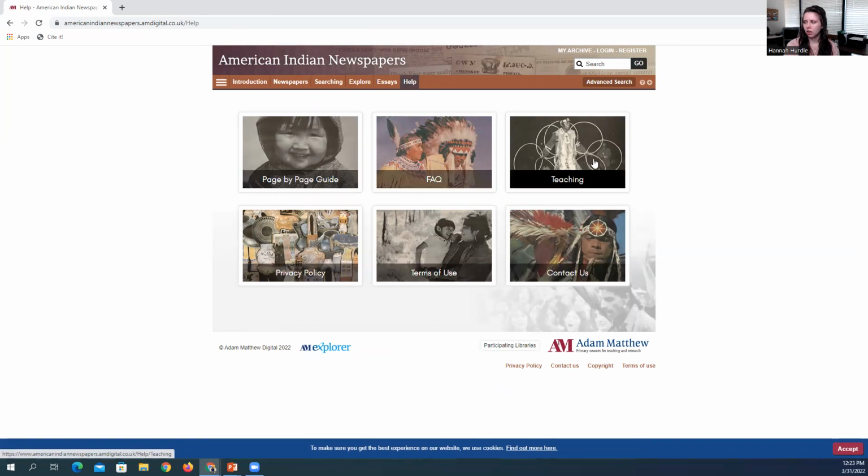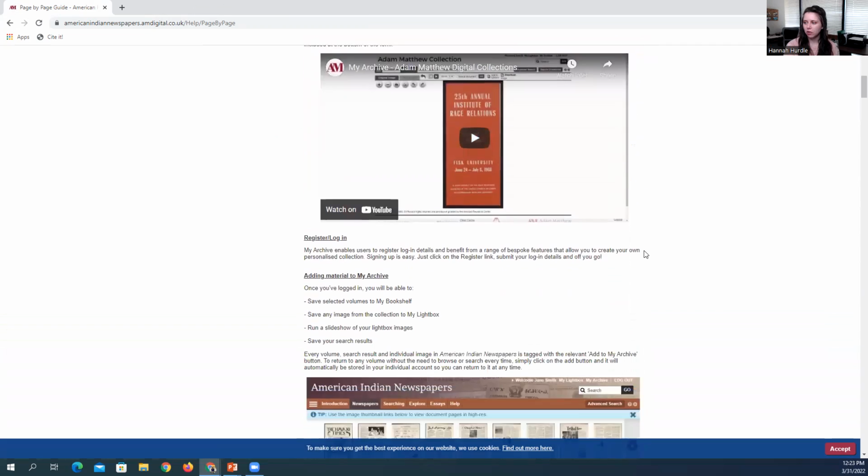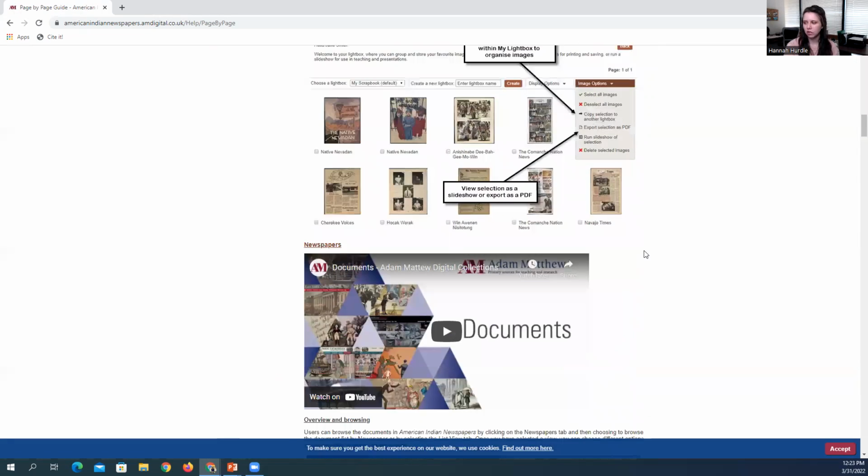Again, it shows up these icons: page by page guide, frequently asked questions, teaching, privacy policy, terms of use, and then contact information. Shows up now as these little tabs on the side, those icons. So you have that page by page guide, there's videos, there's images, so basically just walking through the guide like I just did.